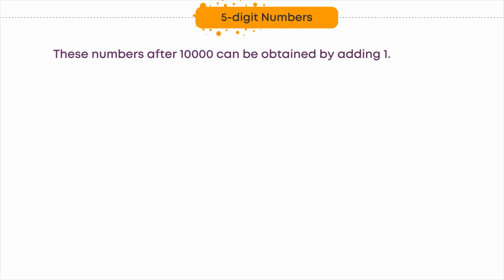5-digit numbers. These numbers after 10,000 can be obtained by adding 1.